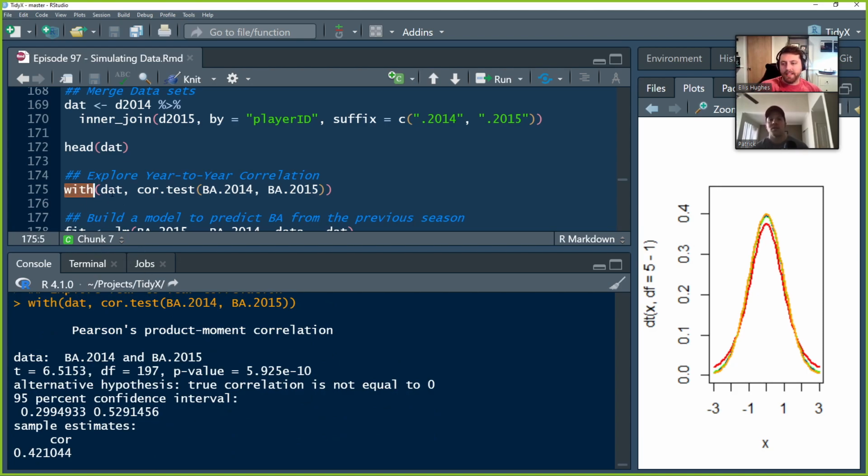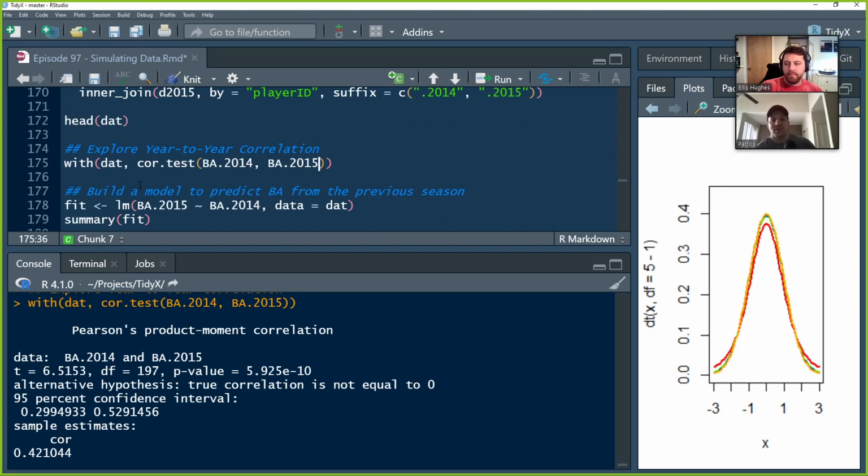Again, width is an interesting function too. Width allows you to apply a function. It makes it act like tidyverse, where it says with this data, I'm going to apply cor.test on these two columns within dat. If we didn't use width, I'd have to do dat$BA2014, dat$BA2015. So width is another lazy shortcut. I just wanted to make sure people understood what that was, because I don't think we've used width a lot. I do use it a bunch.